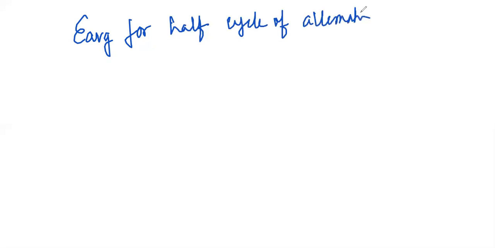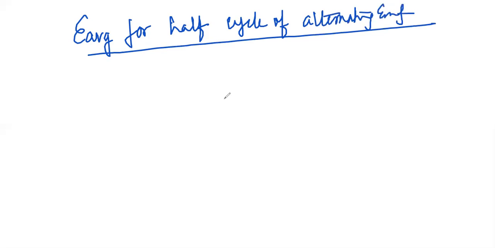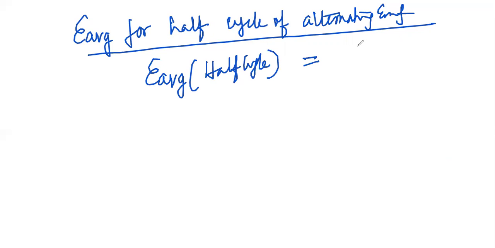The solution is altogether the same. The only thing that we are doing over here is E average for half cycle, and I'll use the same concept that I used over here. Instead of 0 to T now, I'll only change the limit to T by 2.